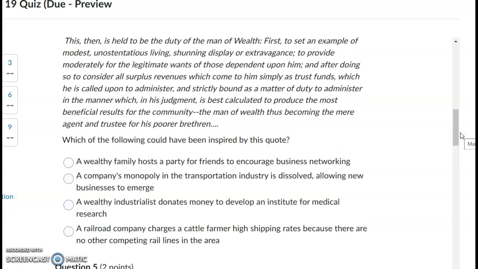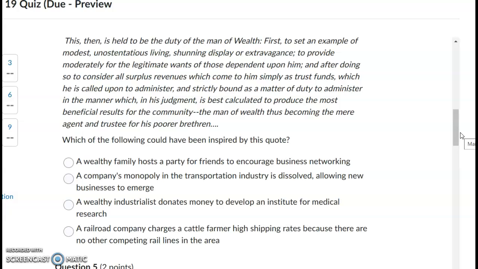This, then, is held to be the duty of the man of wealth, first to set an example of modest, unostentatious living, shunning display of extravagance, to provide moderately for the legitimate wants of those who depend upon him, and after doing so, to consider all surplus revenues, which come to him simply as trust funds, which he is called upon to administer, and strictly bound as a matter of duty to administer in the manner which, in his judgment, is best calculated to produce the most beneficial results for the community, the man of wealth thus becoming the mere agent and trustee for his poorer brethren.